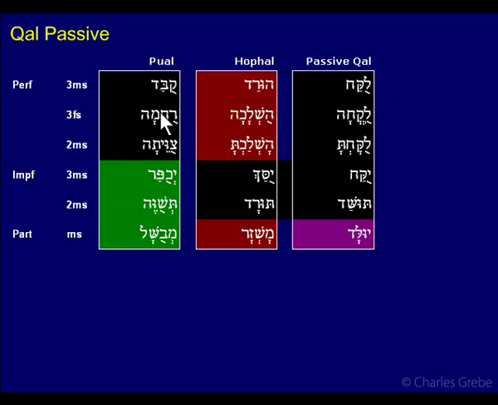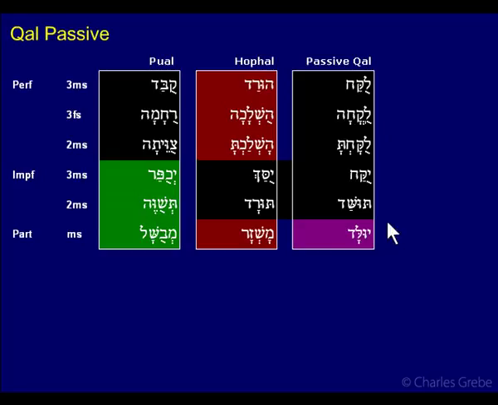So it looks like the pu'al in the perfect, and it looks like the hofal in the imperfect. So we have yukach and we have yusach. But for a number of reasons, grammarians think that it actually shouldn't be called either a pu'al or a hofal, but it should be called a passive qal. And here are the reasons.